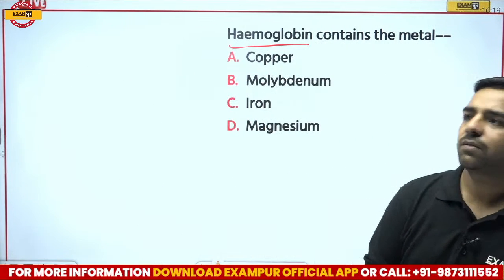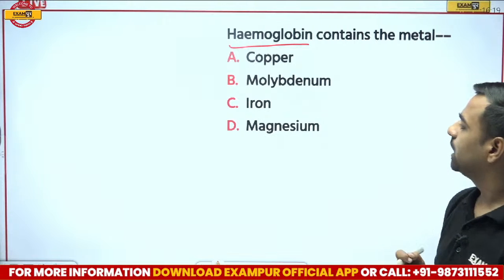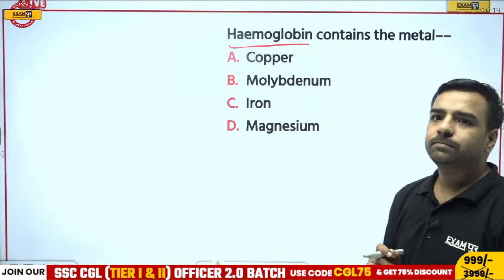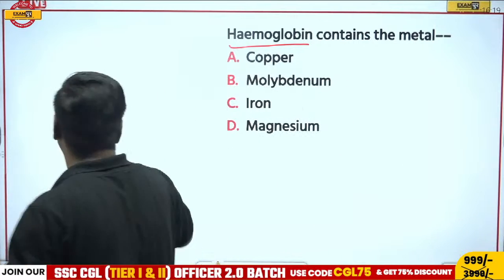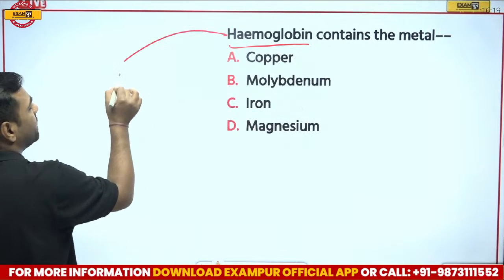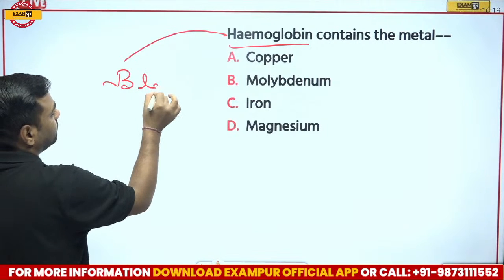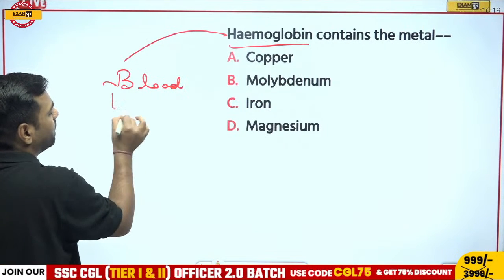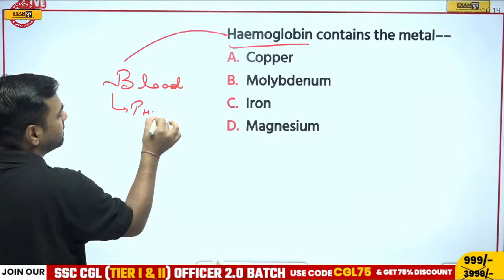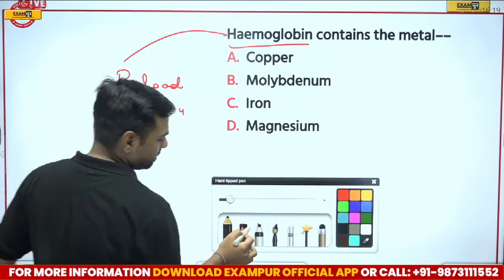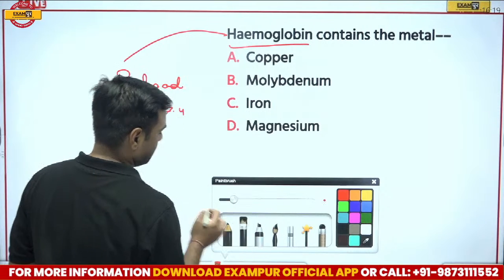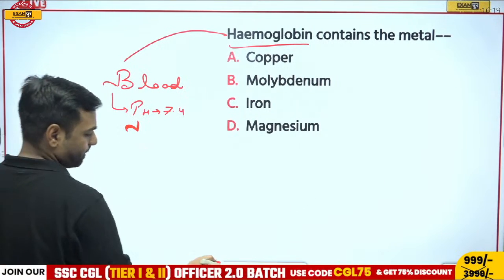Hemoglobin contains which metal? Now since it is asked about hemoglobin, waiting for your answer, till then I'll tell you. Hemoglobin is present in our blood. If I talk about blood's pH value, it is 7.4. This means our blood is, just a second.